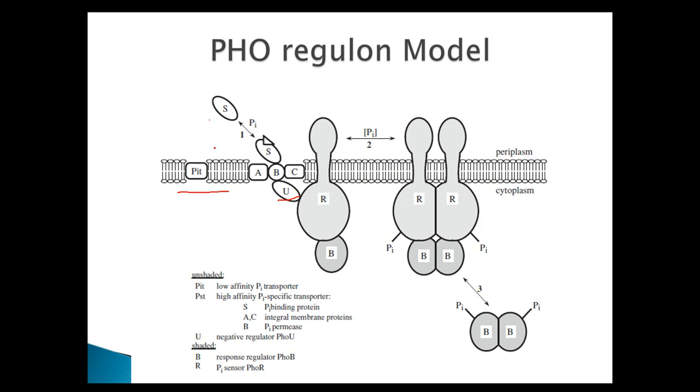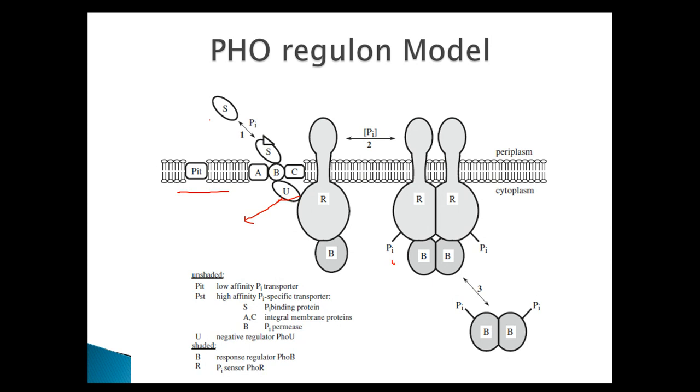Now, when the phosphate concentration is limiting, S binds to inorganic phosphate and this complex then binds to the B protein. As a result, this U protein is released from this complex, and then this R, which is acting as phosphatase, is now converted into kinase. So R acts as the histidine kinase and it undergoes autophosphorylation. Now this monomeric form of R represents phosphatase and this dimeric form represents the kinase. So it undergoes autophosphorylation where the phosphate group is linked to R.